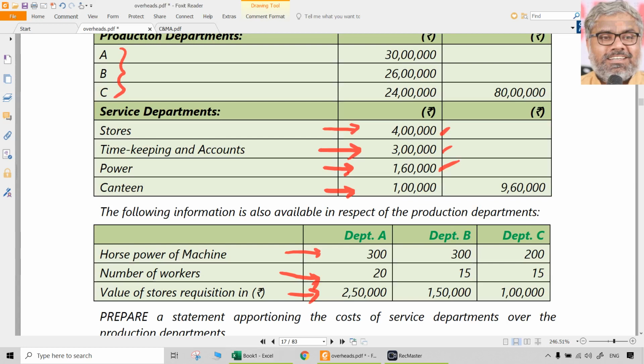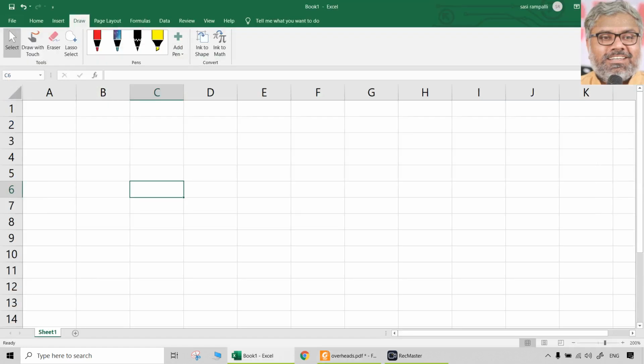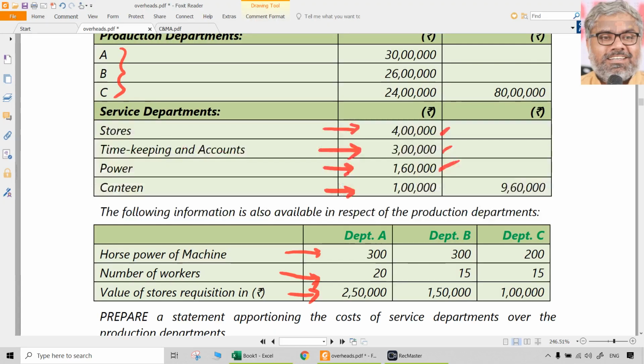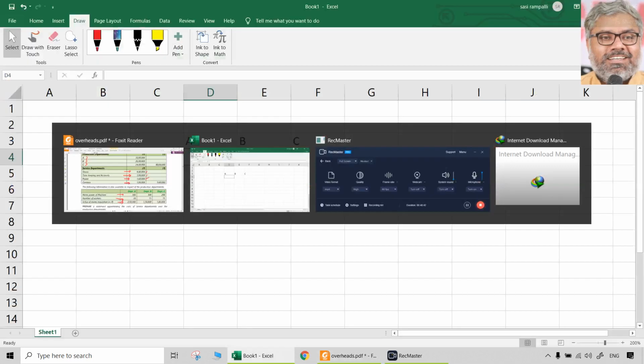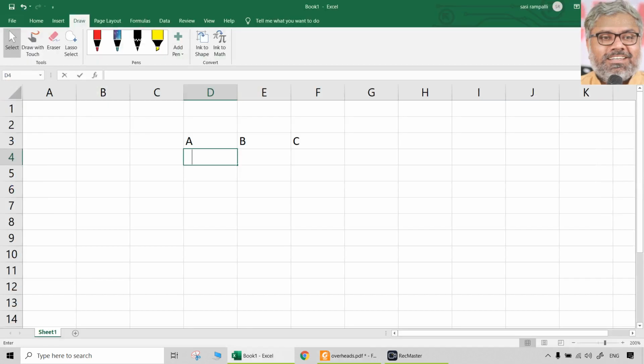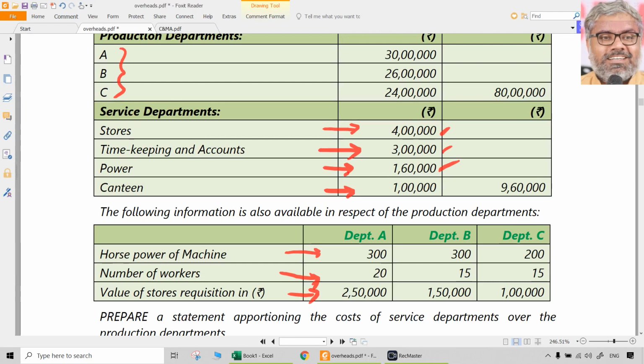So what is the original cost of these production departments? A, B and C. Three departments are there. Original costs are originally there anyway. They will not go anywhere. 30 lakhs, 26 lakhs, 24 lakhs. We have to first take them.